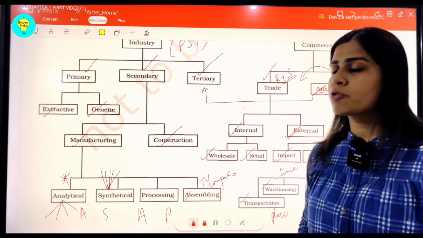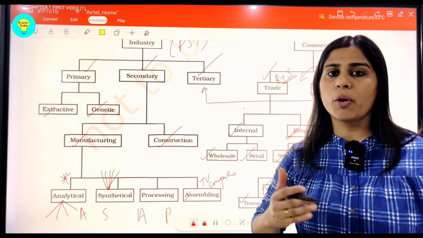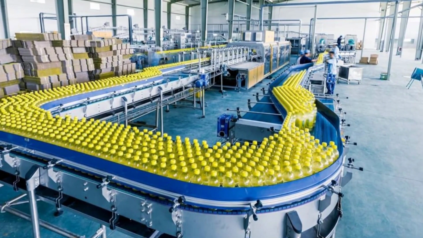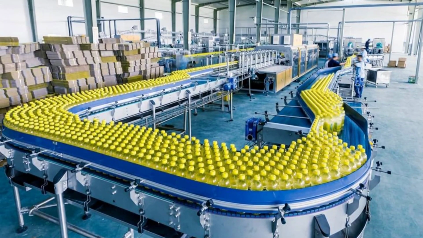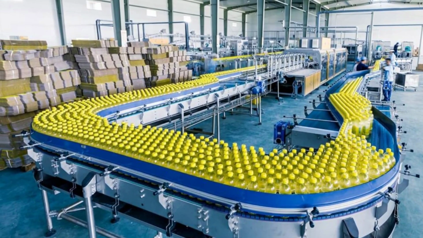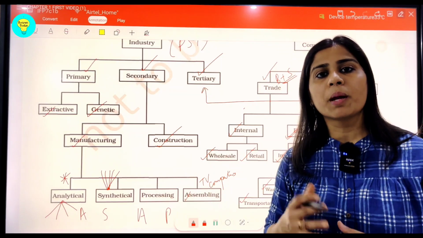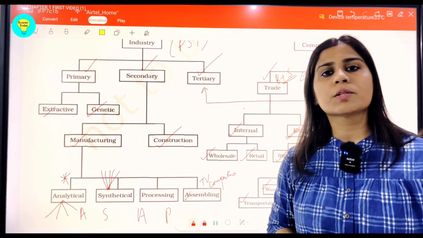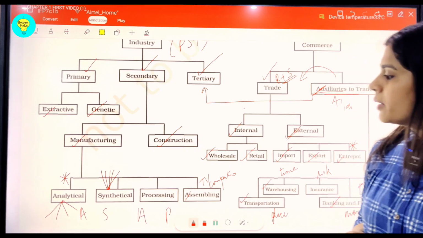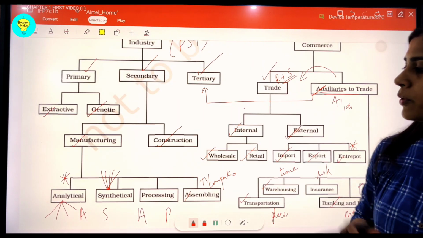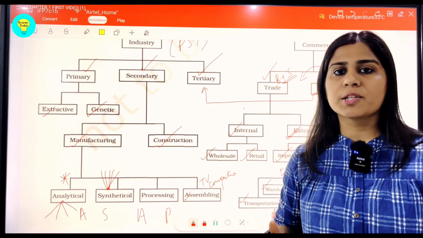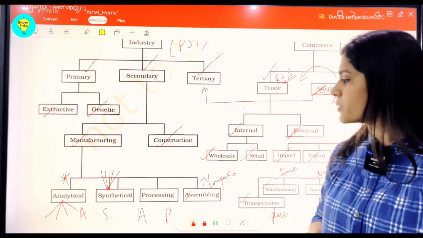Then the processing industry involves necessarily a chronological sequence, a set of instructions to be followed to get the process done in order to manufacture the end product. And here the best example can be, students, the paper industry, or we can call the sugar industry, where different processes are followed to get sugar in the factories. So remember these manufacturing industries as ASAP: analytical, synthetical, assembling, and processing.